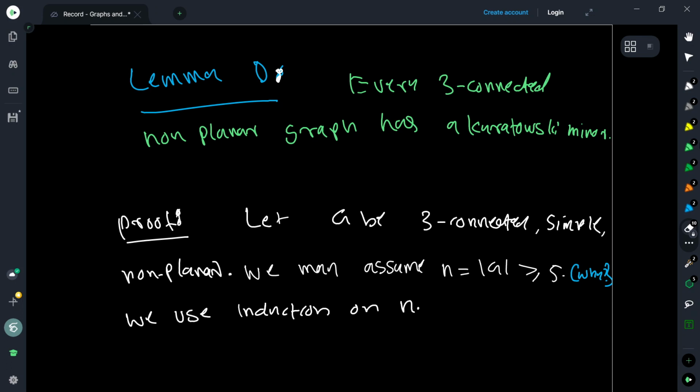Yeah, so all the graphs on less than or equal to 4 vertices are planar, right? We know that. So we can assume that we have at least 5 vertices, and then we use induction on n.